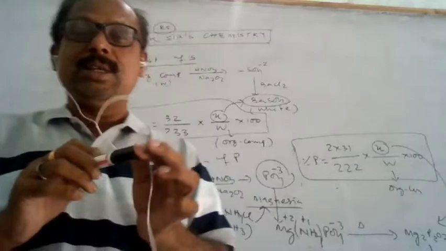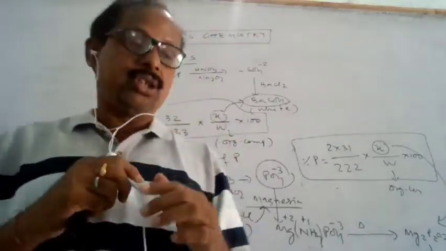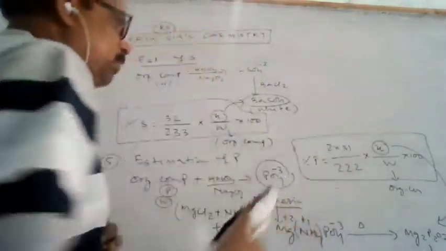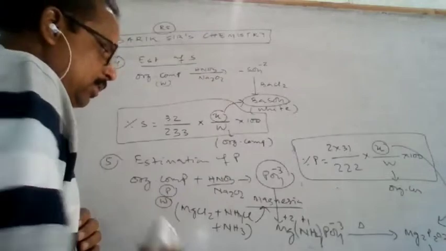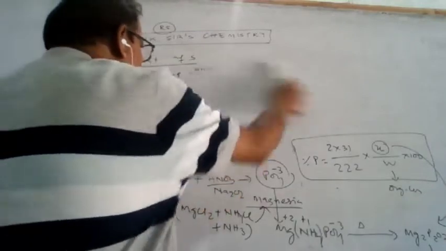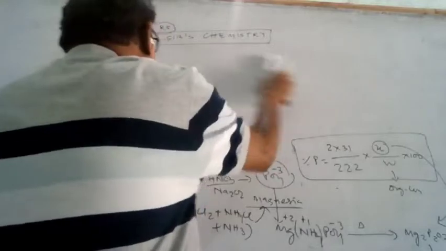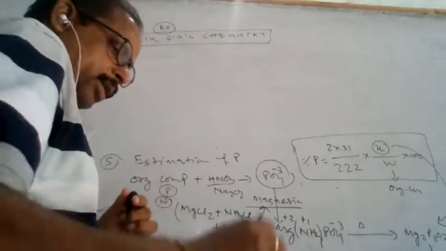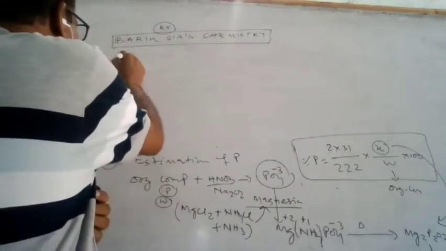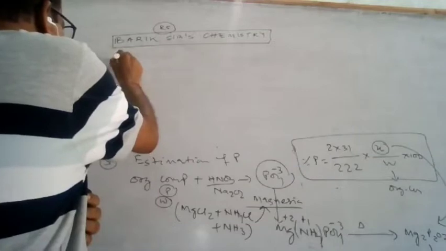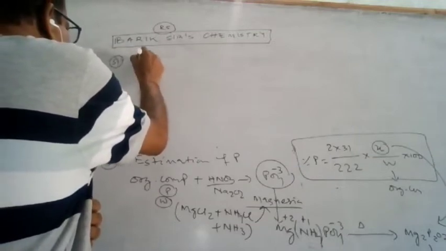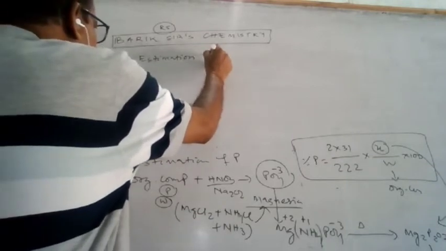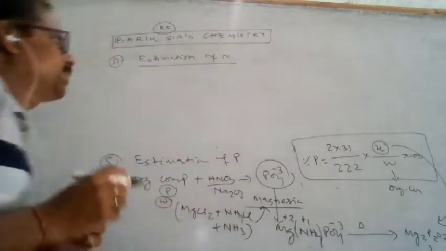These things are not very difficult, but the main thing, the determination of nitrogen, is very important, so we will discuss that. This is the phosphorus estimation and this is the sulfur estimation. Let me erase the sulfur, then we will start the nitrogen. This is very important in the NEET examination also. In NEET previously, every year one question must be asked from this estimation.